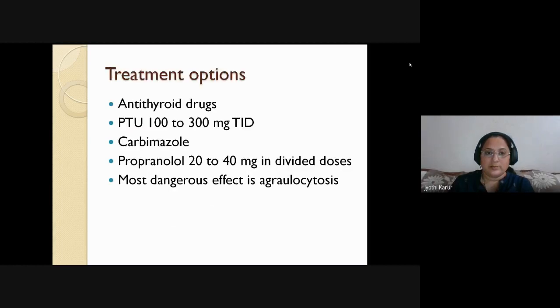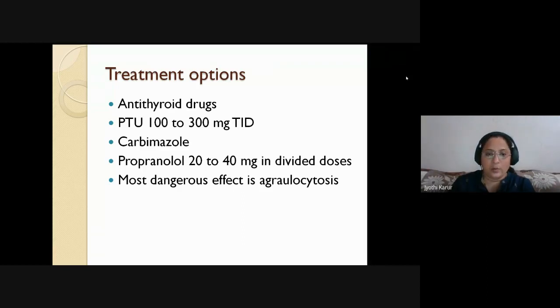So I'll be coming to the treatment options. First, you have to control with medical management. So antithyroid drugs have to be started. You have to thoroughly evaluate the patient, whether it is from the thyroid hormone itself or from any other source. You have to even proceed with the ultrasound abdomen. You have to go for antibody study and then confirm it to be hyperthyroidism. Then you have to start immediately with the antithyroid drugs.